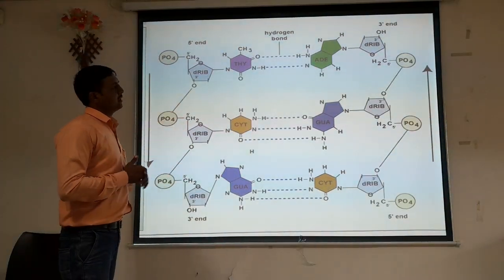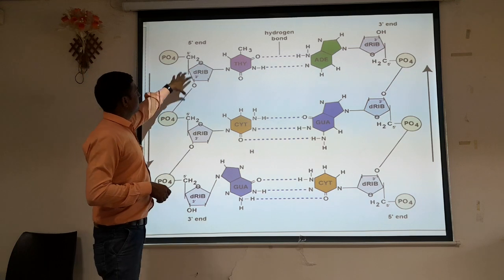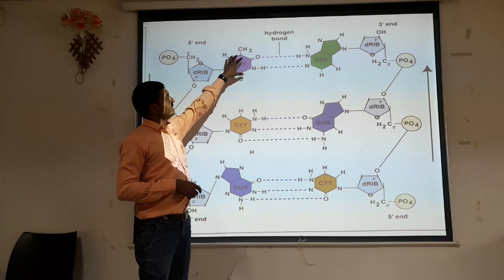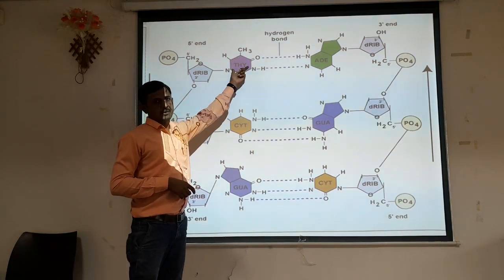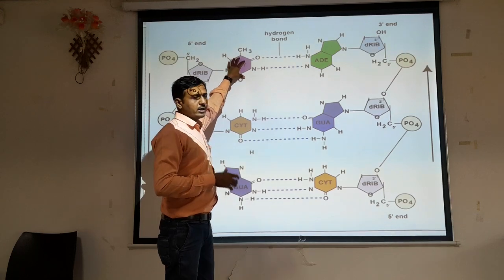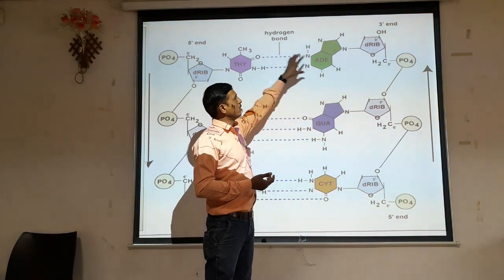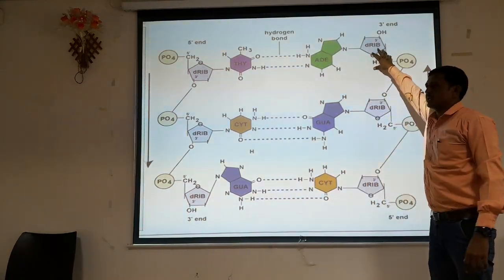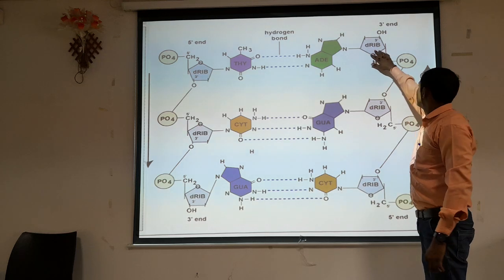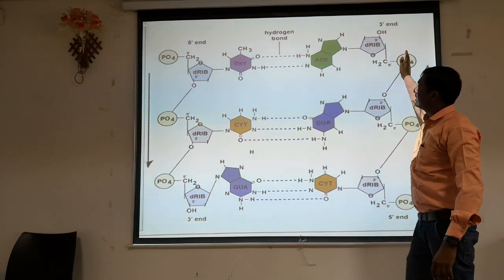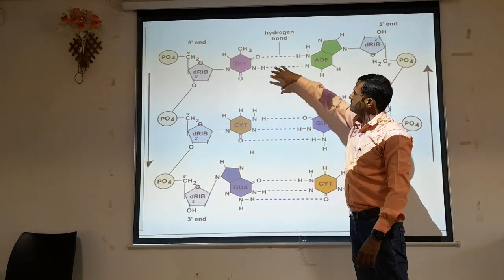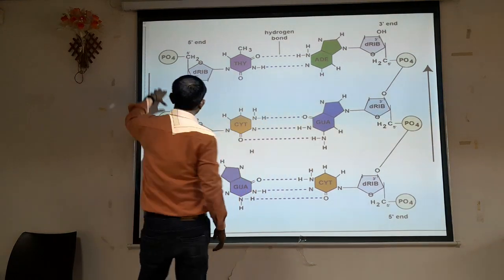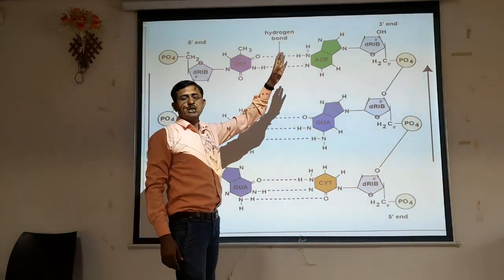Here we can see a double-stranded structure of DNA. Here is the deoxyribose sugar, this is the phosphoric acid, and this is the nitrogenous base. This is a thymine nitrogen base. It forms a double hydrogen bond, or two hydrogen bonds, with adenine, and adenine has a phosphodiester linkage with deoxyribose sugar and phosphoric acid. They are present at the periphery, while the nitrogen bases are present at the center of the double strand. So one strand is moving downward and the other is moving in the upward direction.